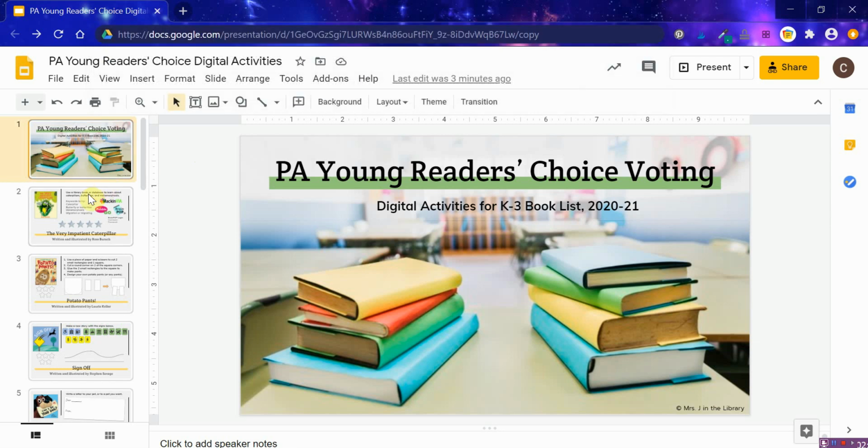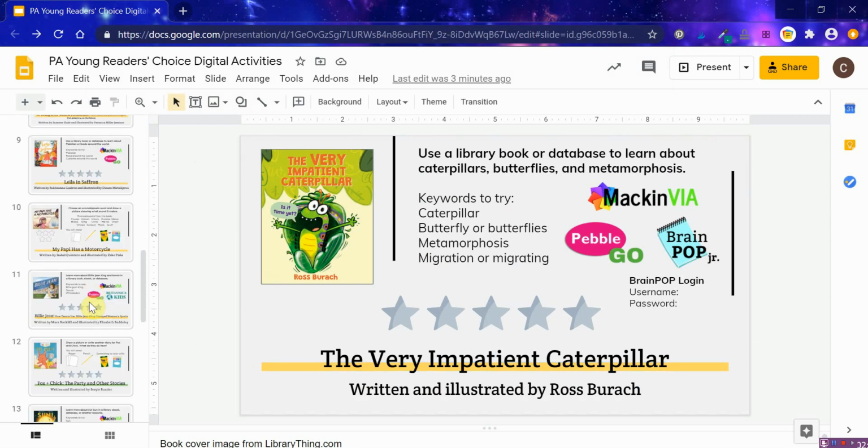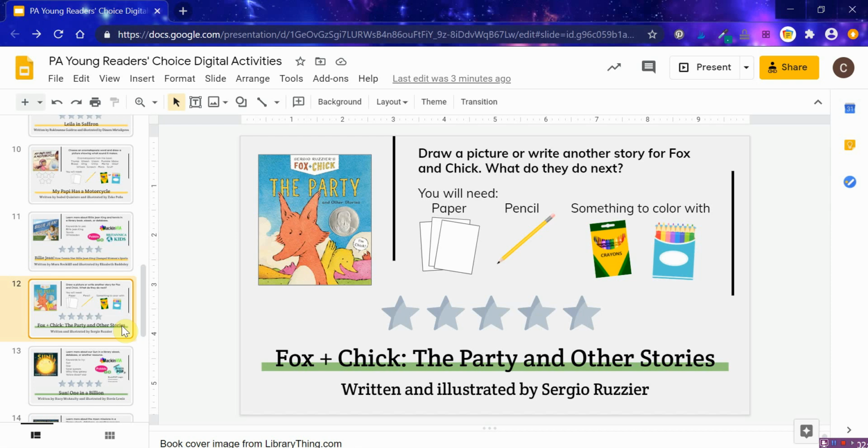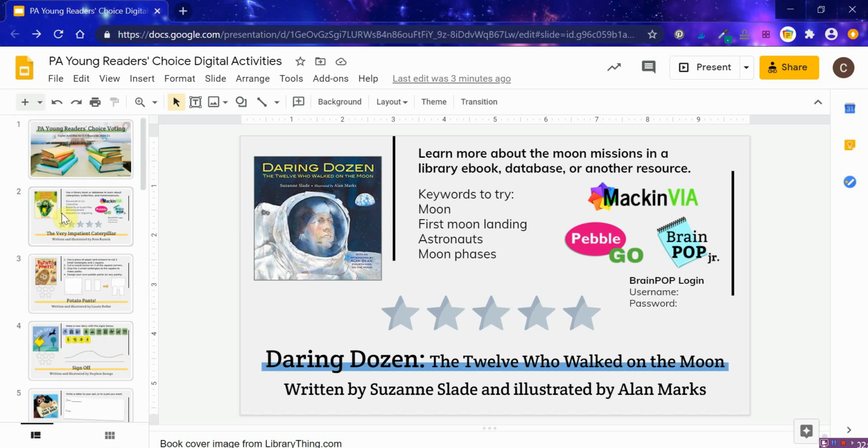So let's take a look at the book list for this year. So the first book, and I'm going in order of what I feel would be best for kindergarten to start with, and then kindergarten recommendations or kindergarten and up, I have a yellow stripe through. If I think a book is for first grade and up and maybe wouldn't be appropriate or work well for kindergarten in a library read aloud setting, I have a green stripe for it. And if something is pretty advanced, and I think even a first grader this year would struggle with it, I marked it with a blue stripe. But you do not have to follow those at all.